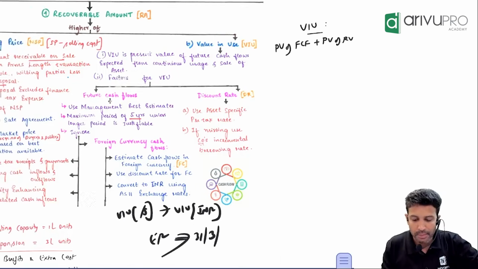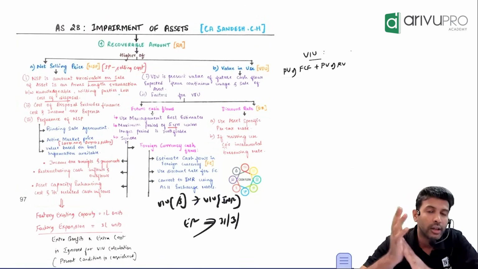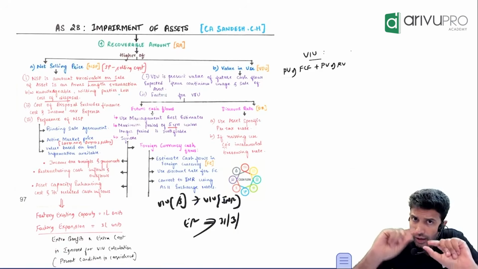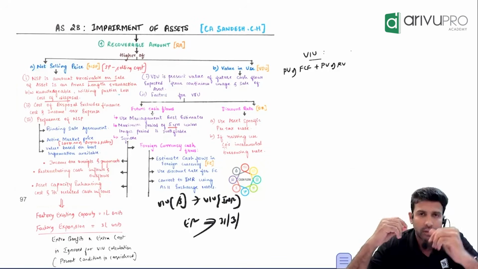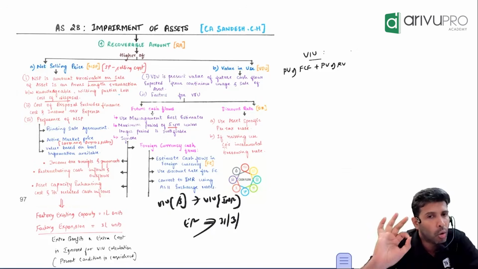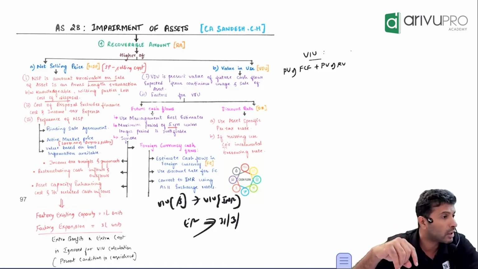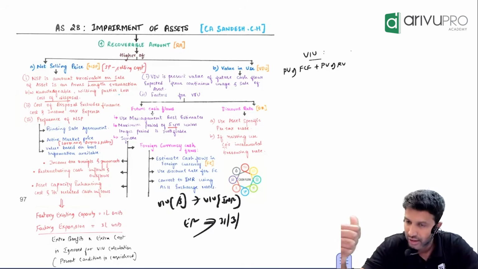Okay, let's go one step back and recap this for us. The overall ideology or thought process of AS28 is to make sure that an asset is not overvalued. AS28 talks about impairment of assets. There is no impairment of liability. There is only impairment of asset. To every asset?